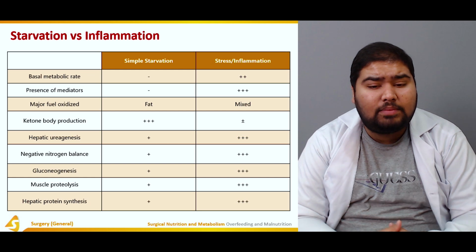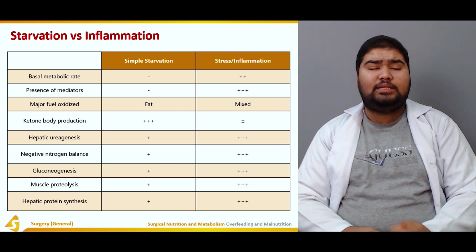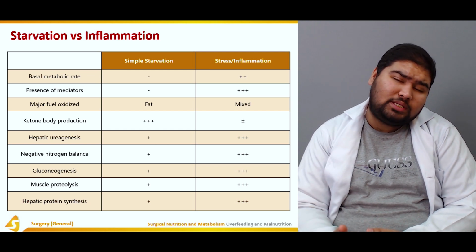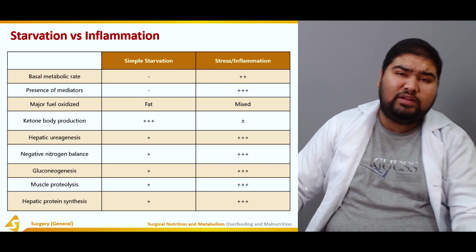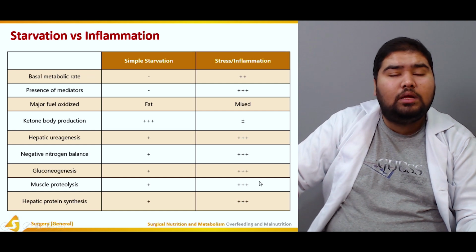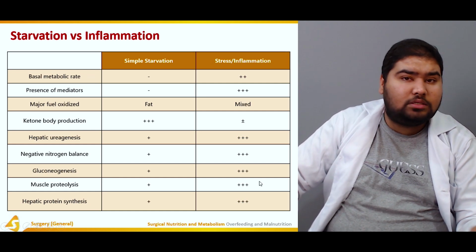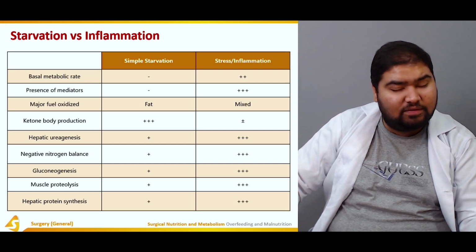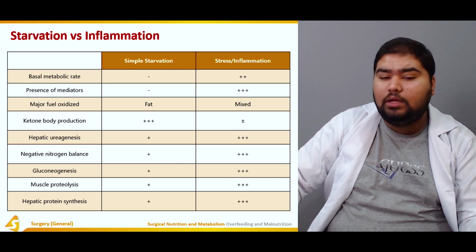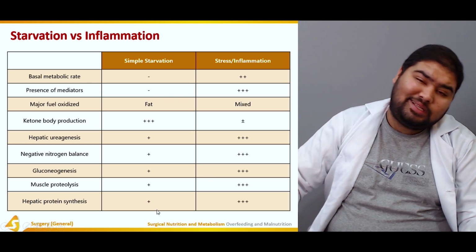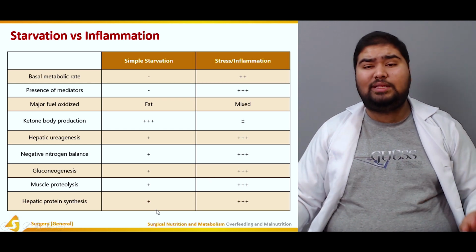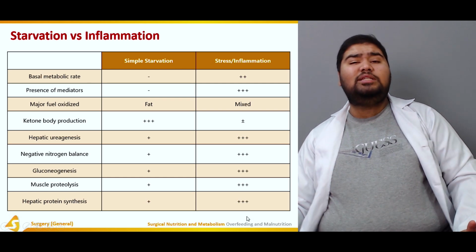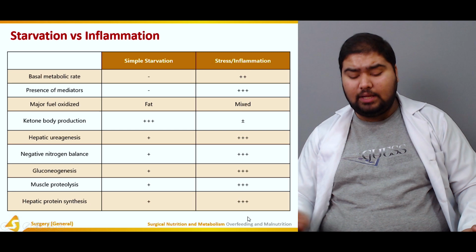When we compare muscle proteolysis, in simple starvation some muscles may be broken down, because it's simple starvation at this point in time. But in stress or inflammation, there's no discrimination, as I've said before, so whatever is present is being broken down. In hepatic protein synthesis, there's somewhat of protein synthesis in simple starvation. However, in stress or inflammation, a great variety of proteins are being formed in the liver.